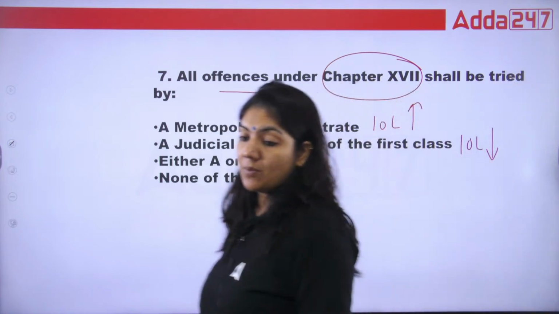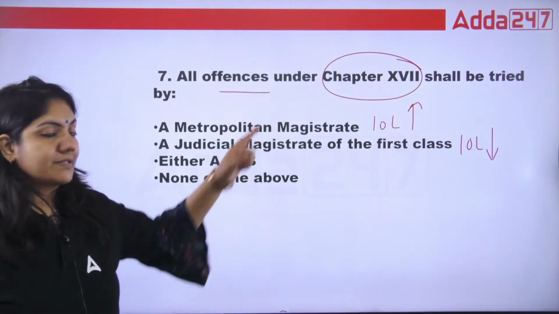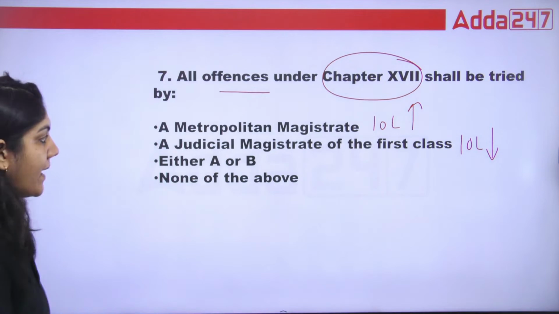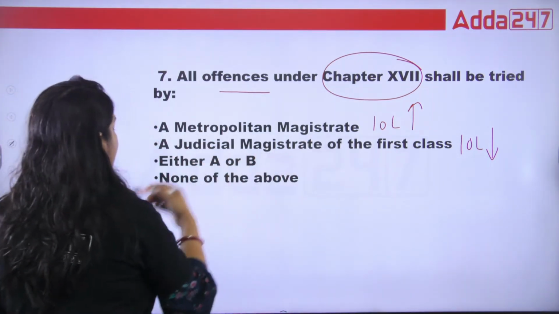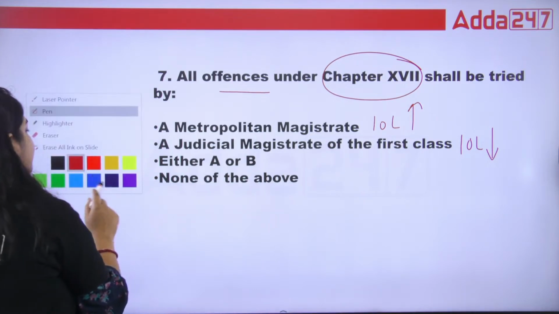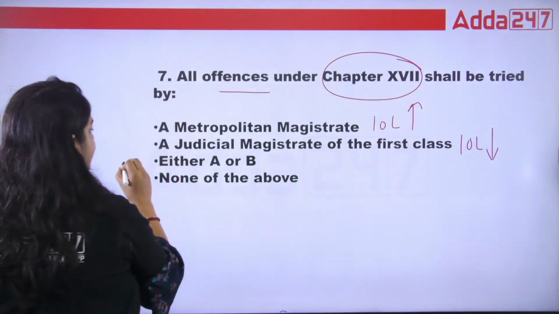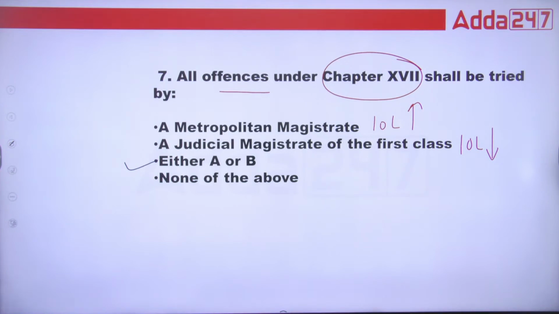So all offences of the NI Act shall be triable by Metropolitan Magistrate, Judicial Magistrate of first class, either A and B. Which of the following is the right answer? So guys, for this one, the right answer is either A and B. This is the right answer.